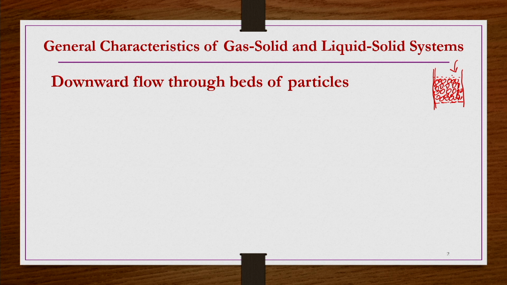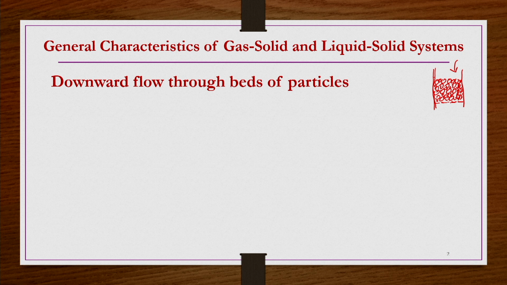Now, in the downward flow, we do not take any kind of constraint or confining of the packing at the top. Although the bed is not confined at the top, since the flow is coming downward, even if it is a high flow rate, it is not going to change the packing structure substantially, which could alter the pressure drop. Since the packing structure is not changing, obviously the pressure drop is not going to change.